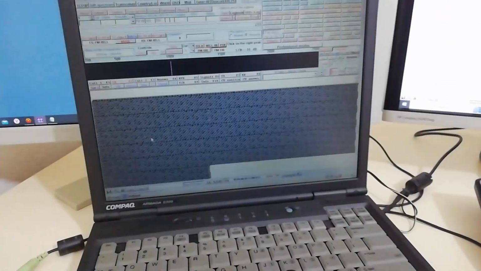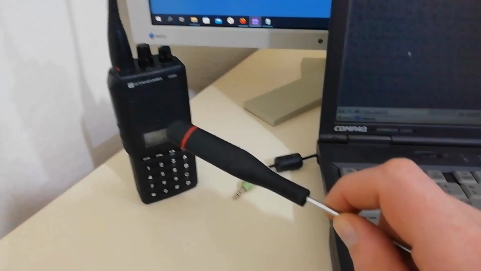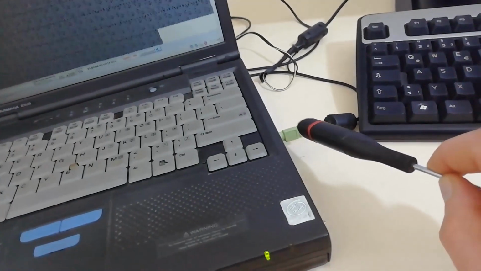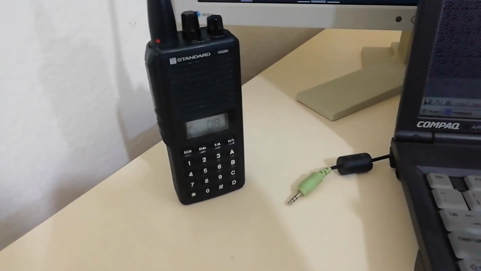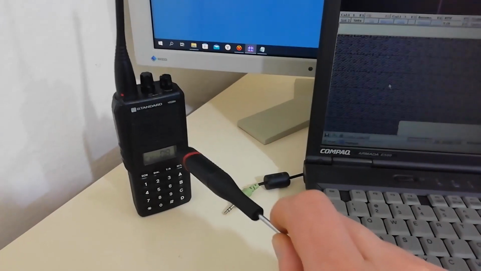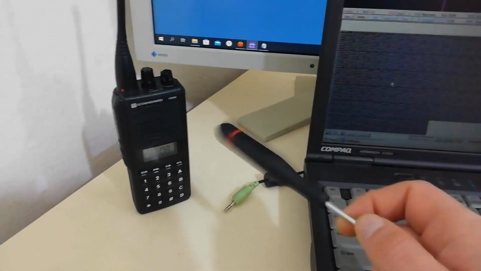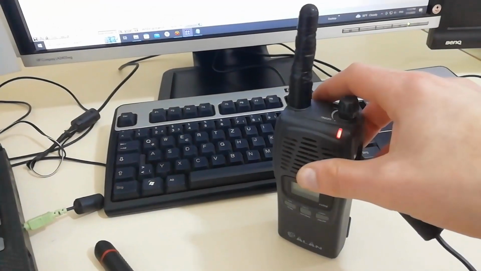This is the receiving laptop, some very old Compaq machine, and this is the receiving radio. This receiving radio is hooked to the microphone in on this laptop, and of course it is on channel 8. See, channel 8. Right, now this piece of cable is not yet connected because I want you to hear how a specific mode sounds. So let's test that. Okay, let's boost the volume a little bit, and I'm going to move this to my bed because I don't want to trigger emission. Okay, I think we are cool now.